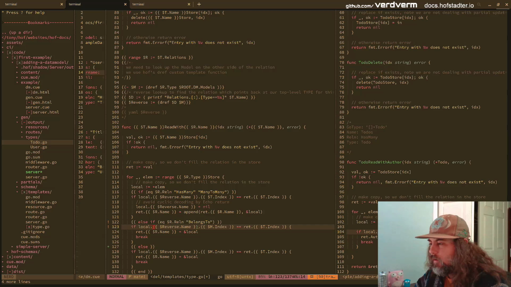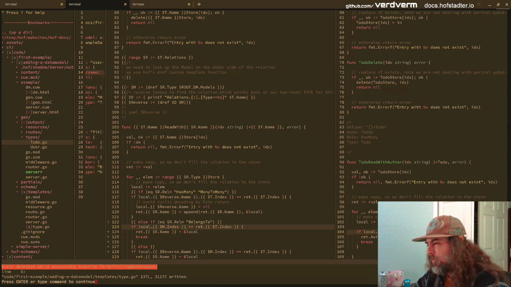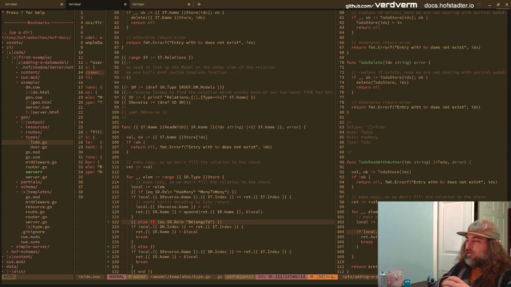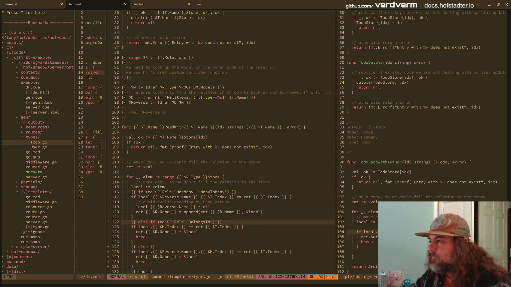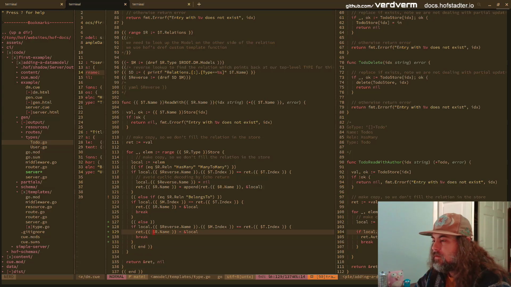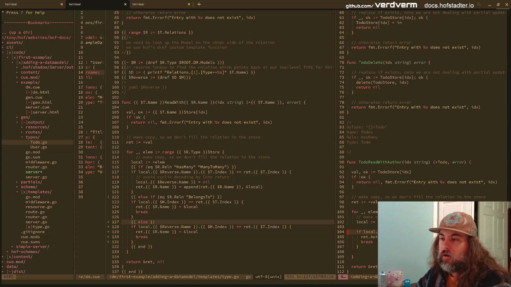And then this one is not a belongs to. This is the backwards direction sort of thing. Whatever's being pointed at. We kind of have two sides of a relation. You kind of have to decide which one is kind of owning the other than many to many. Okay, so that's where we can do that.